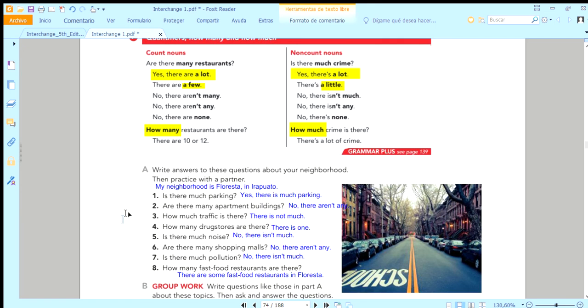Your neighborhood maybe is in Abasolo, or maybe you live in a different place that is not Irapuato. Then you write down your title and you write the answers of these questions. Lugar para estacionarse, edificios de apartamentos, tráfico, farmacias, ruido, shopping malls, centros comerciales, pollution, contaminación, and fast food restaurants.